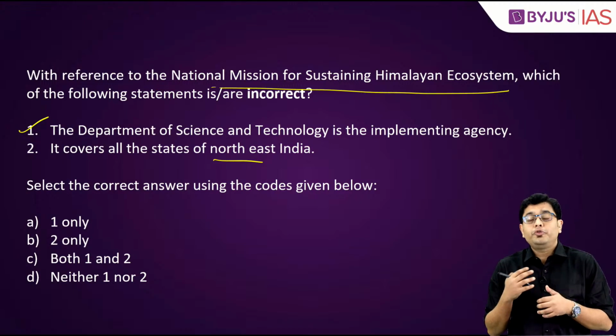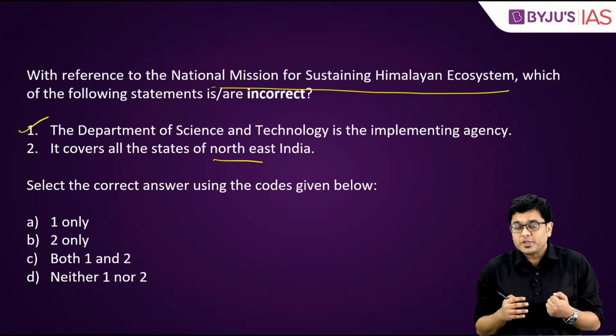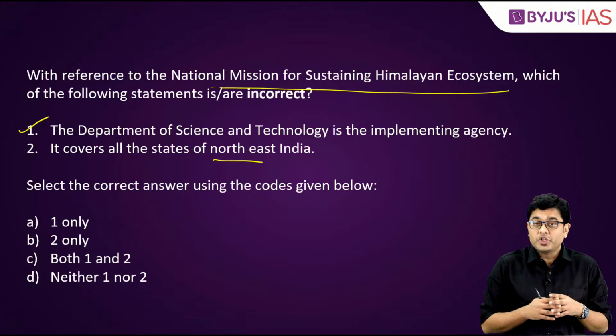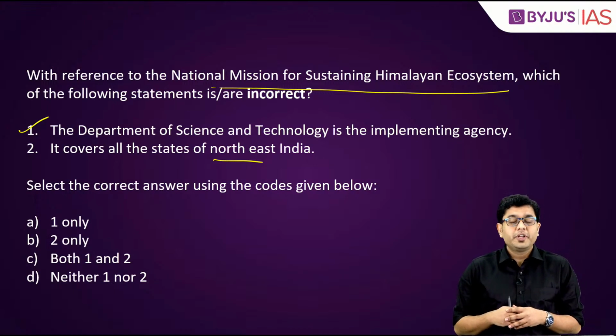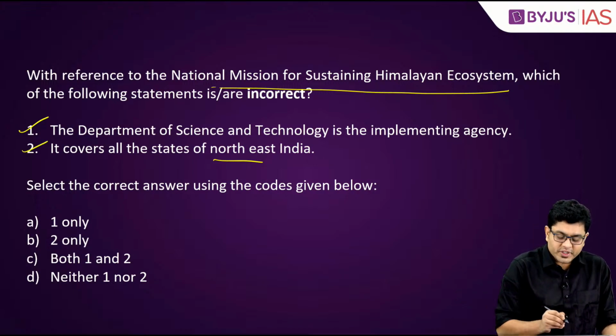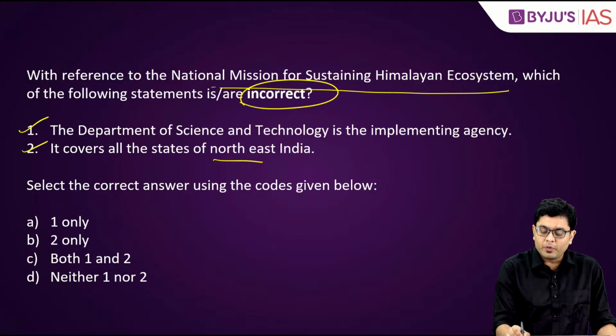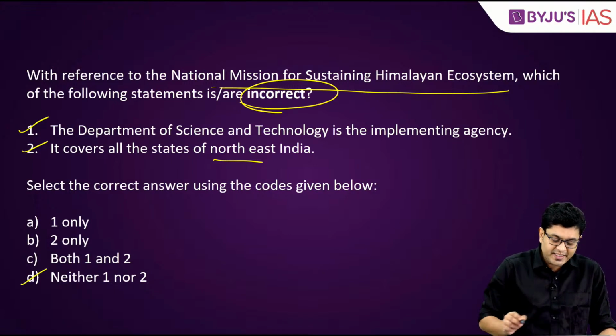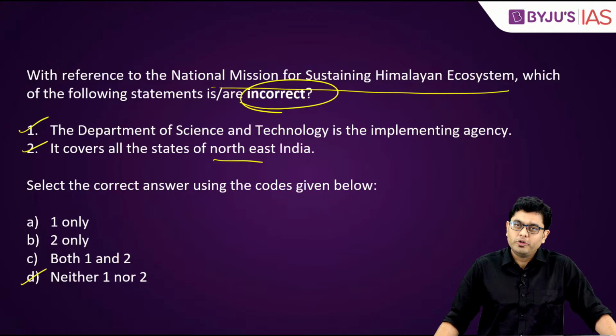Other than that, it is also to be found in Sikkim, West Bengal, Uttarakhand, Himachal Pradesh, as well as the Union Territories of Jammu Kashmir and Ladakh. So here both the statements are correct and we have to find out which is incorrect. So the answer will be D, that is neither 1 nor 2.